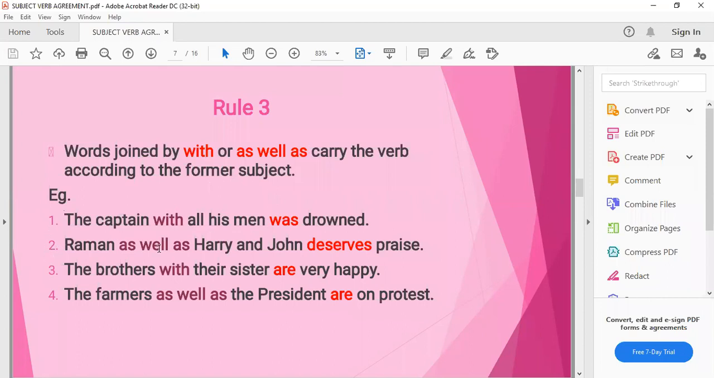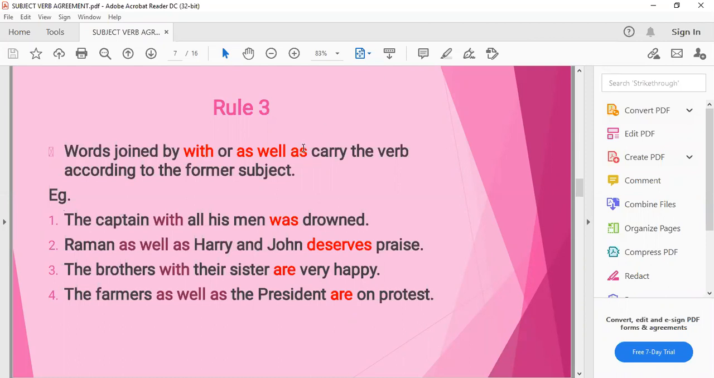Second, Raman as well as Harry and John deserves praise. Raman as well as Harry. Again, we can see two subjects are joined with the help of as well as. Harry and John, if we look at these two, it becomes a plural form. But we have to take the verb according to the former subject. That means the first subject, that is Raman. So we are using first form with S. Raman as well as Harry and John deserves praise.